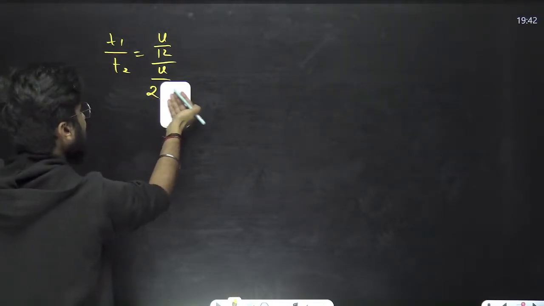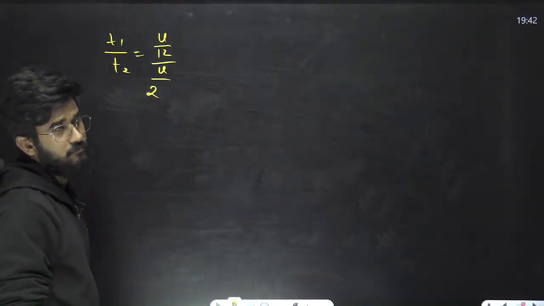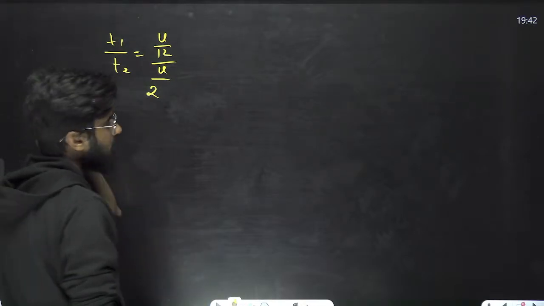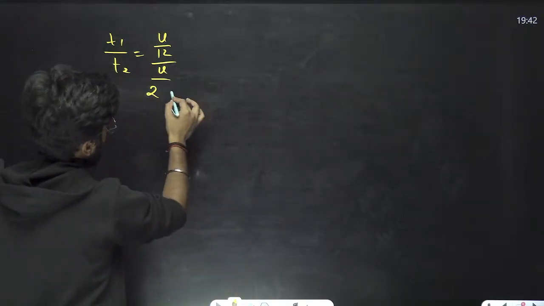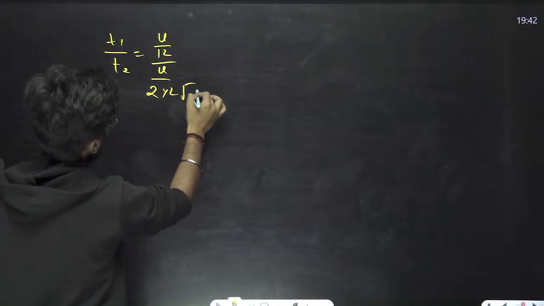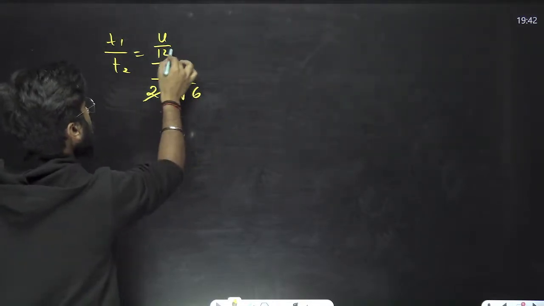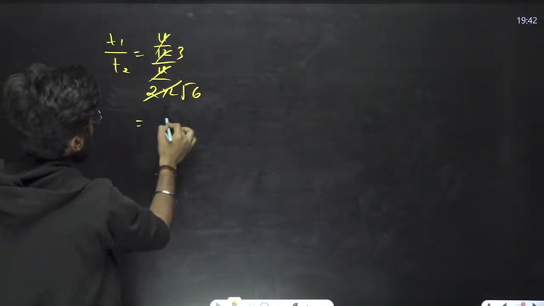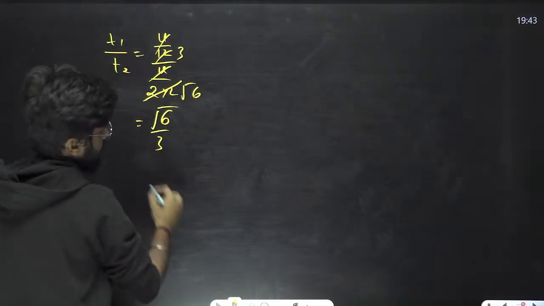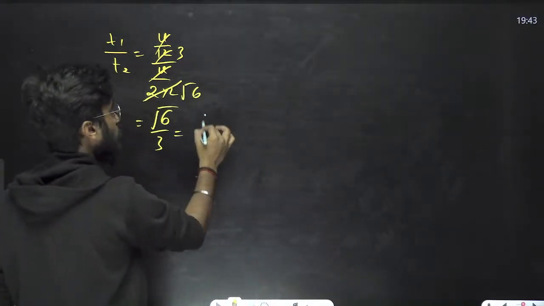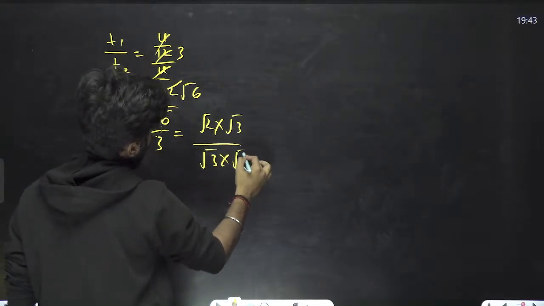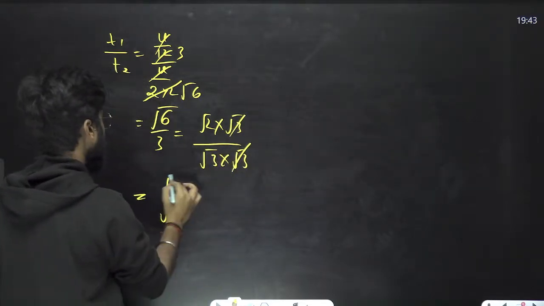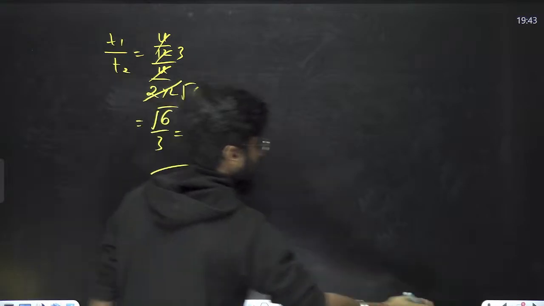24 we can write like 8 3s are 24, or we can write 6 4s are 24. So we can write 6 4s means 2 into root 6, right? 2 2s are 4, 4 3s are 12. u got cancelled. We will be left with root 6 by 3. So we can also write it like root 2 into root 3, and 3 we can write as root 3 root 3. Root 3 got cancelled. We will be left with root 2 by 3. Root 2 by 3 is the answer.